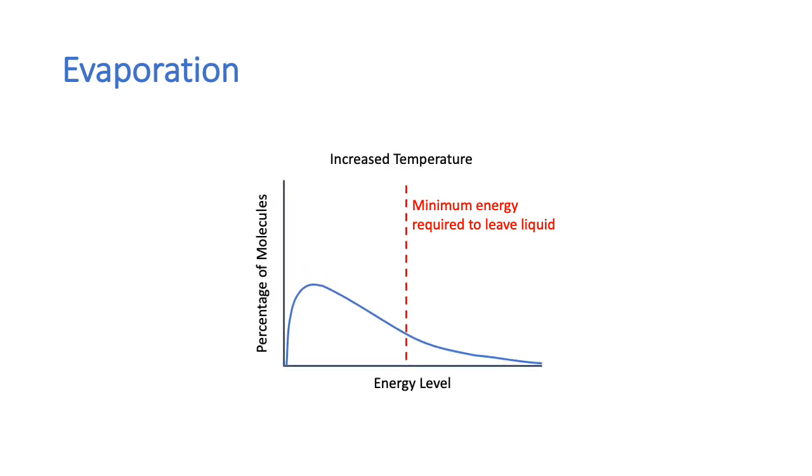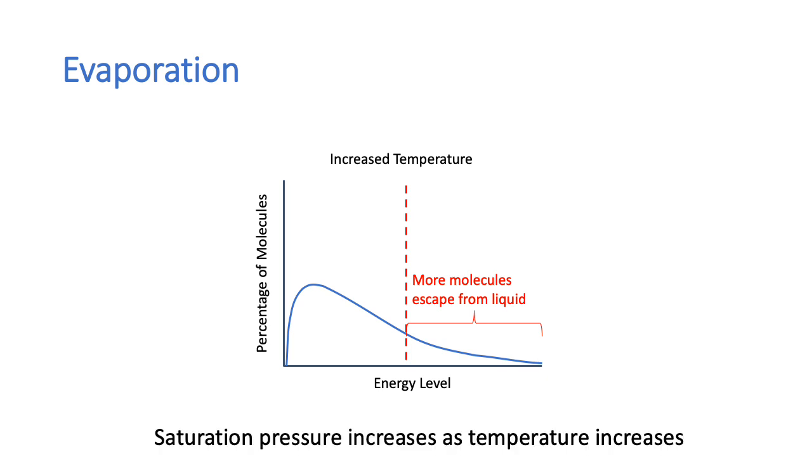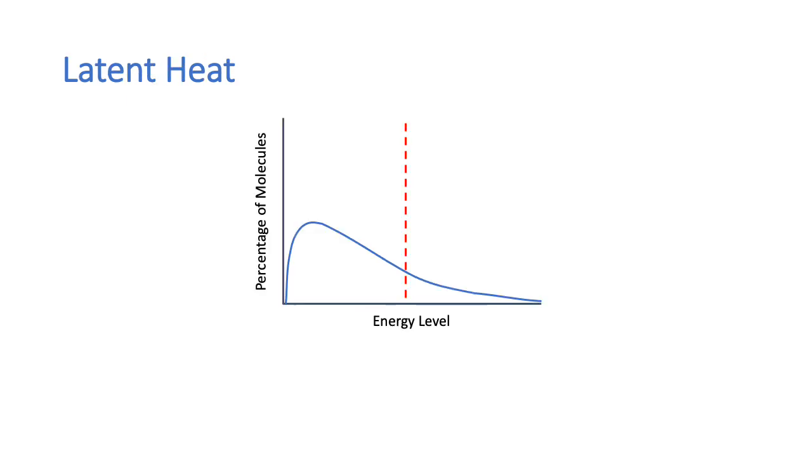If the temperature of the system is increased, then the number of molecules whose energy exceeds this minimum energy is going to increase. So you will have more molecules escaping from the liquid, and the number of molecules in the vapor phase is going to increase. The pressure in the vapor is therefore going to increase. So the saturation pressure increases as the temperature increases.